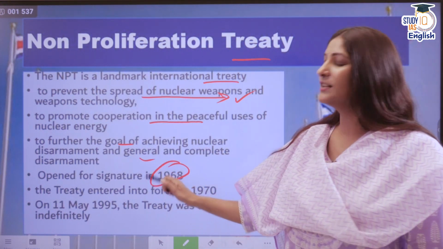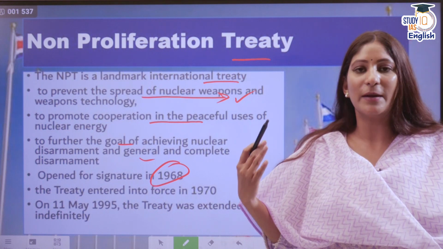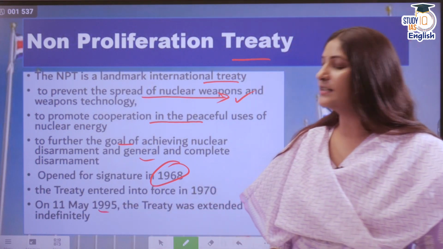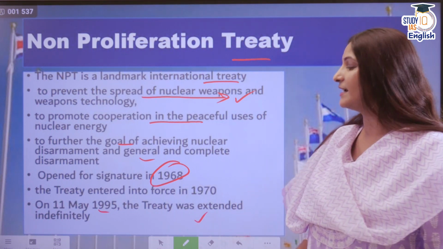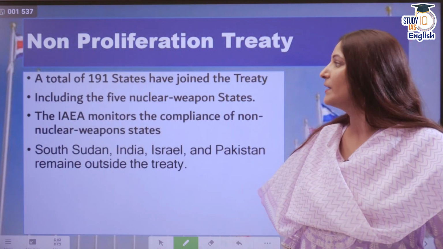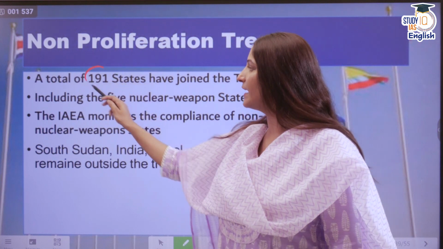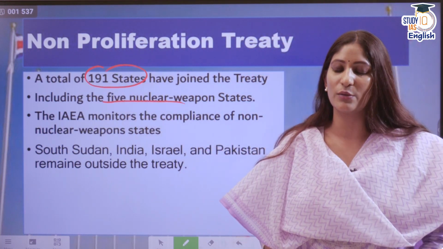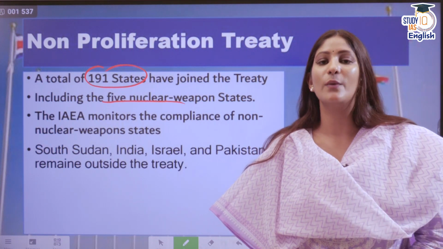It was opened for signature in 1968 and came into force in 1970, and on 11th of May 1995 this treaty was extended indefinitely. And now it has a total of 191 states, which also includes the 5 nuclear weapon states. As I have already told you, these are the 5 members of the UNSC.